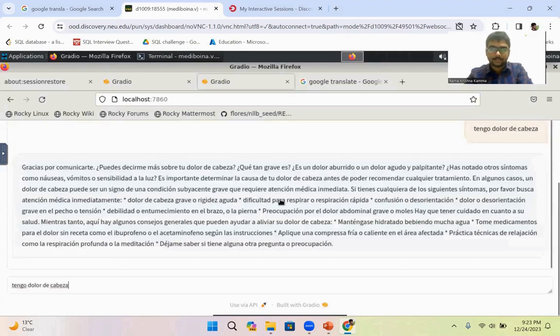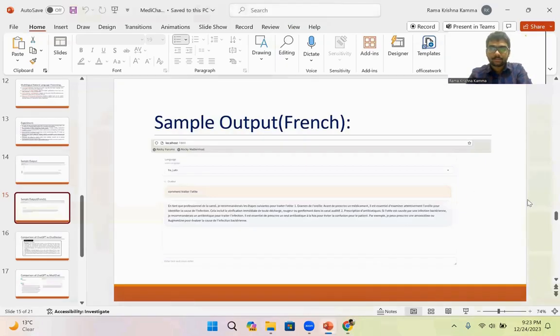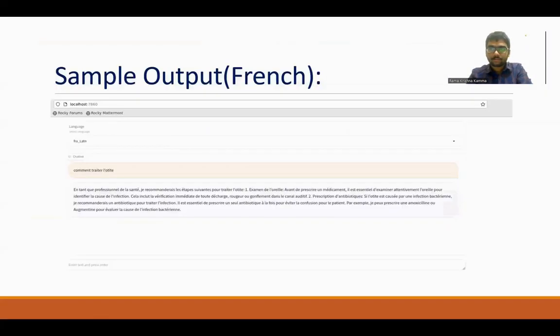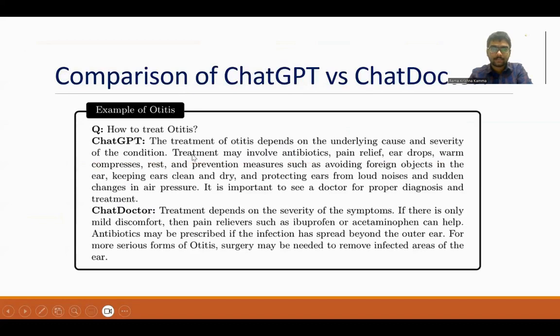Here are the results for the Spanish language. Whatever language you give, among the 200 languages supported, the system takes that language, performs the operations, and gives the results back. So that is the overall thing. In this example, I have also taken French as one of the examples, and it gives the results back for that particular thing.